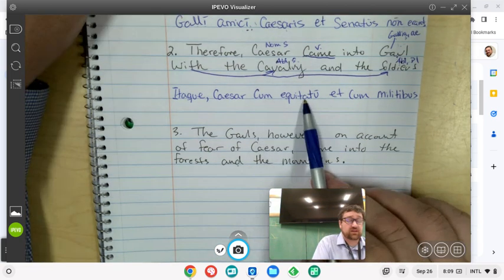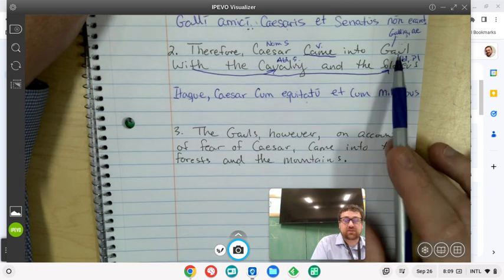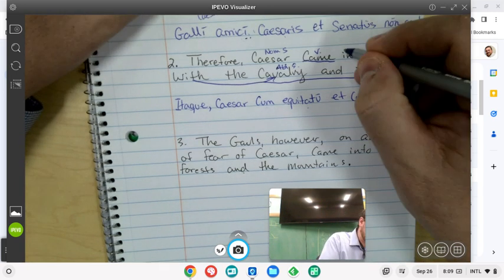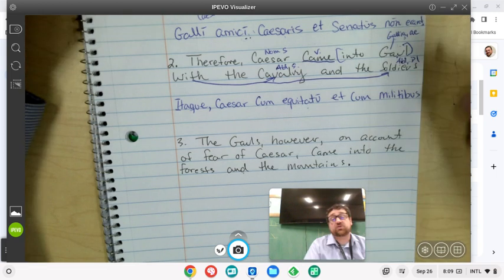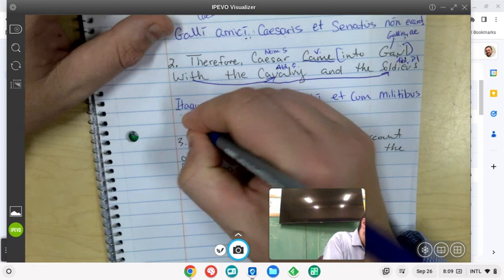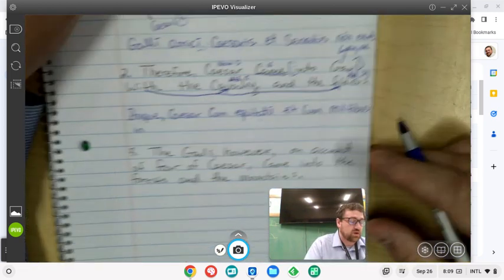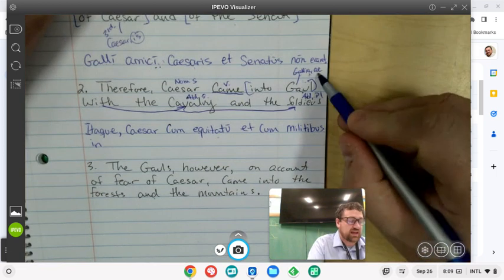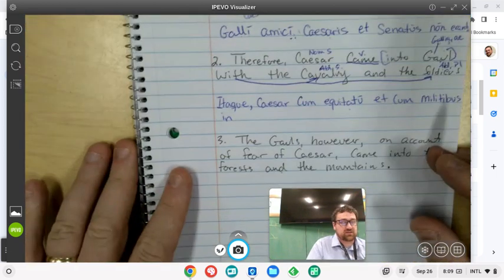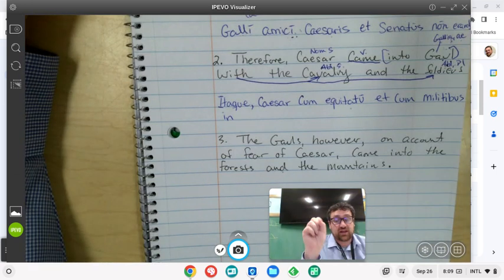So with the one cavalry and with the many soldiers, came into Gaul. So when we say into Gaul, this isn't something that he was doing while in Gaul. This is something he began outside of Gaul and then he ended up in Gaul. So we're going to use in with the accusative. And so we're going to put Gaul in the accusative. What Gaul are we putting in the accusative? We're putting Gallia, Galliae in the accusative. So first declension, right? We want to sing all the way down to the fourth.